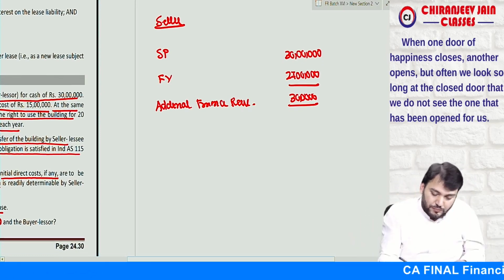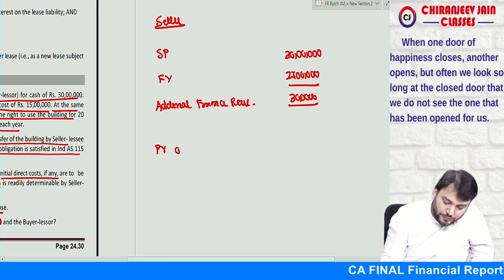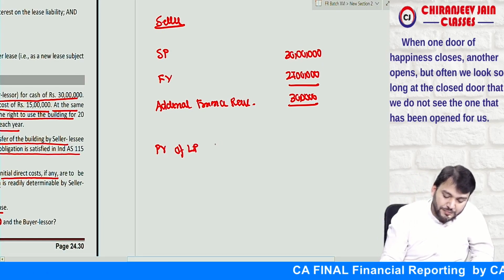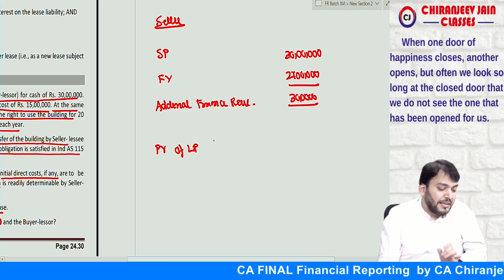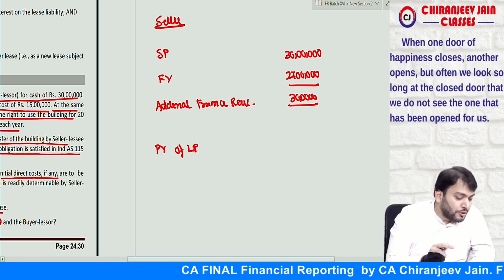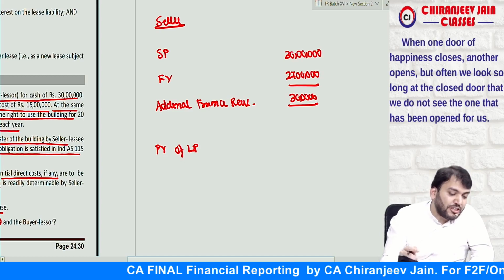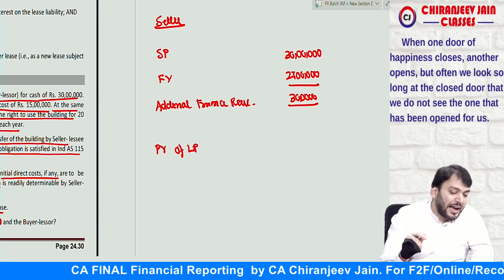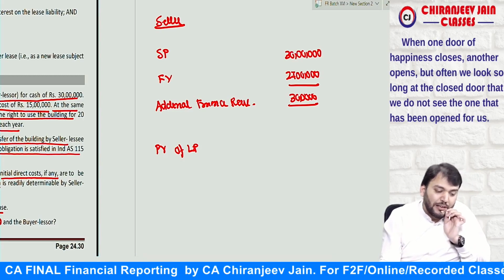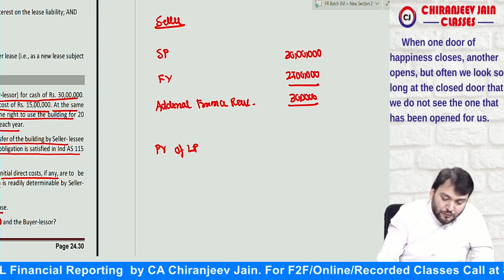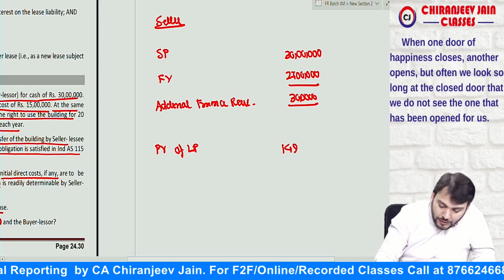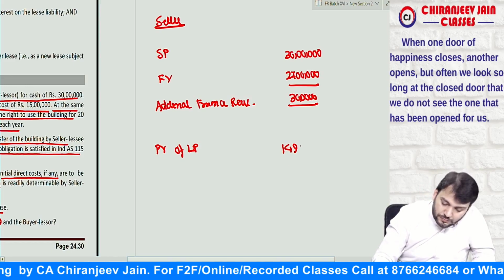Now we'll find out the present value of the lease payment. The present value of the lease payment is the 2 lakh payable at the end of each year, discounted for 20 years at the given rate of interest. That will come to around 14 lakh 94,000.